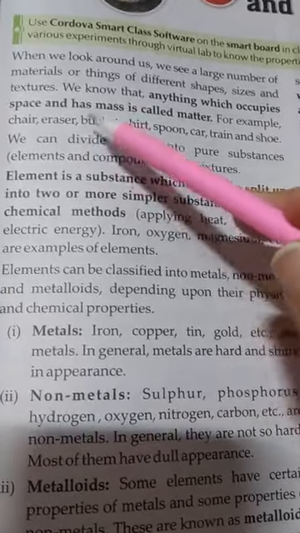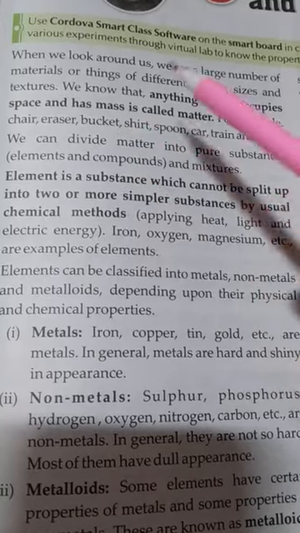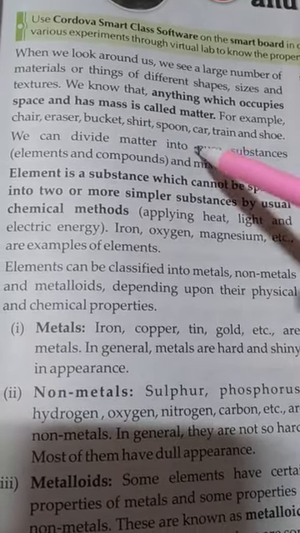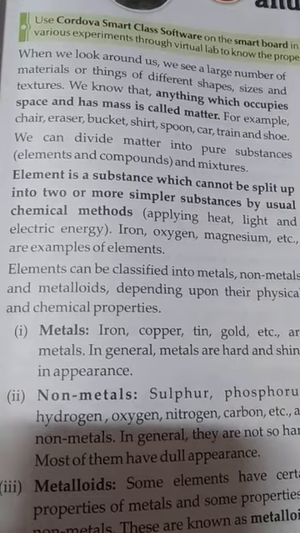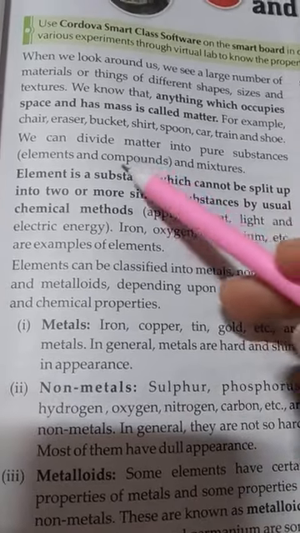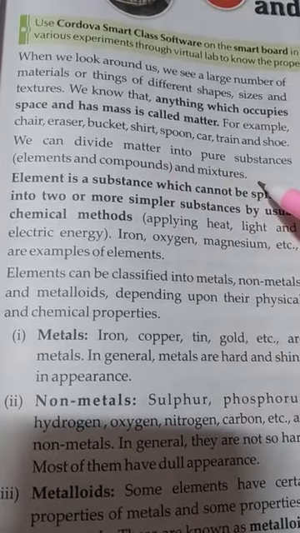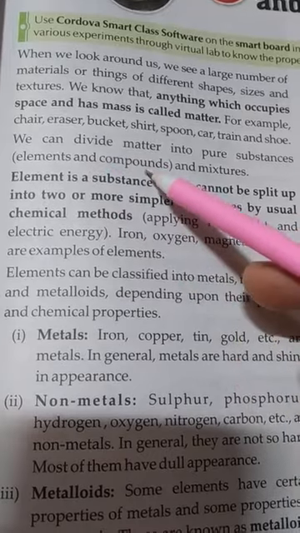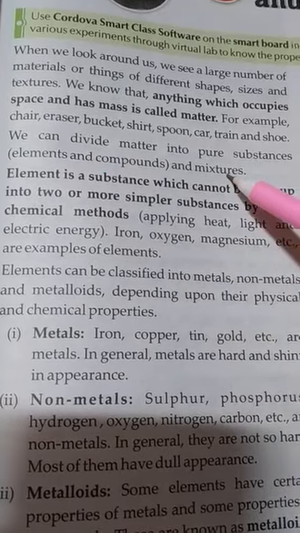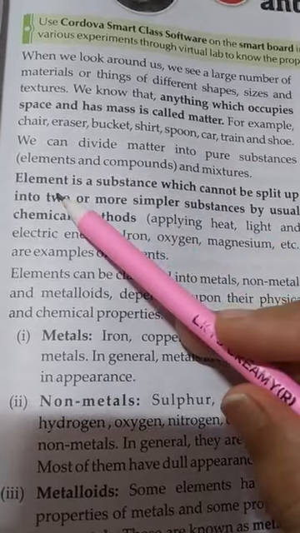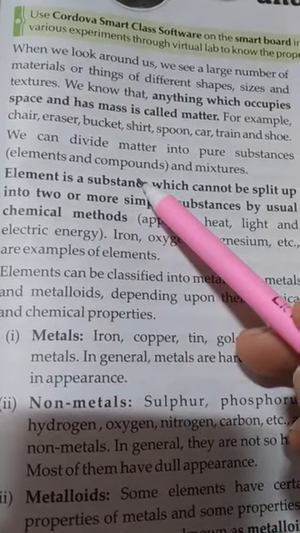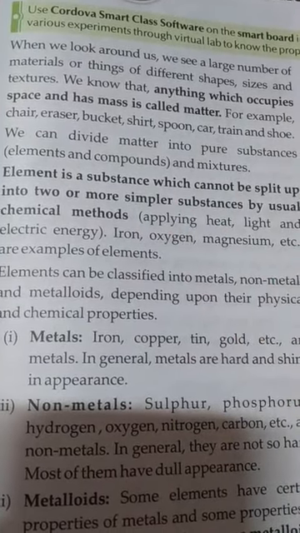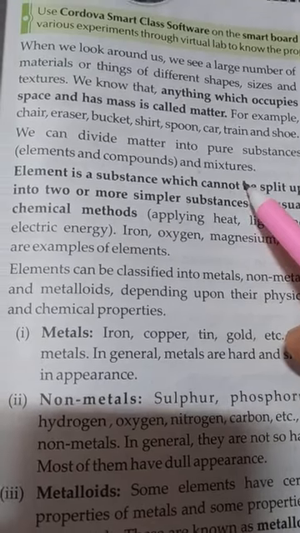For example, chair, eraser, bucket, shirt, spoon, car, train, shoe: all things are matter. We can divide matter into pure substances, like elements and compounds, and mixtures. The element and the compound are pure substances, and the other one is the mixture.